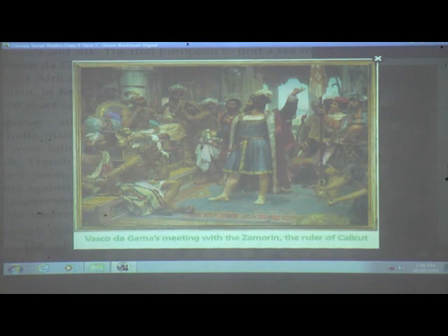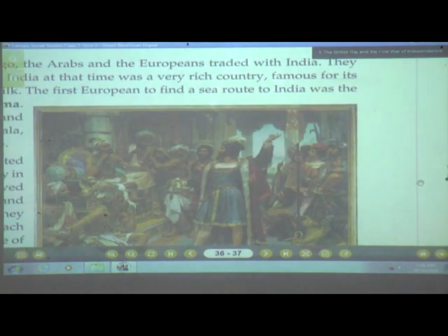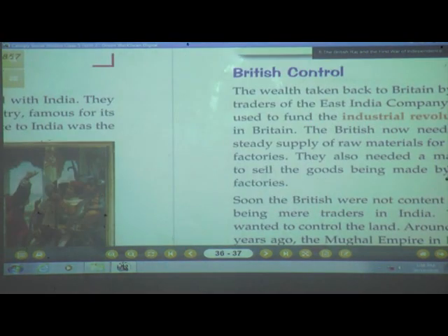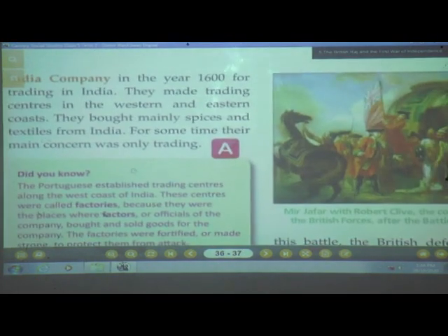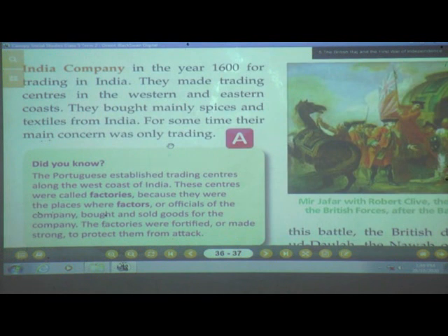Now see this image. This image is of Vasco da Gama meeting the Zamorin, the ruler of Calicut. He is the ruler of Calicut and Vasco da Gama is meeting him, since he first landed in Calicut, Kerala. Now the Britishers started their own company, the English East India Company, in the year 1600. Why did they start it? They started the company for the sake of trading with India.